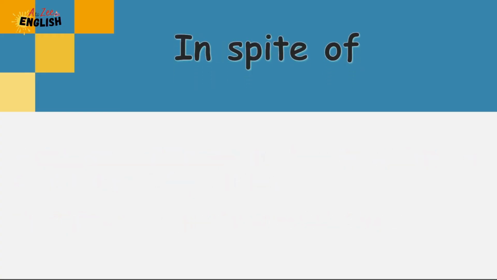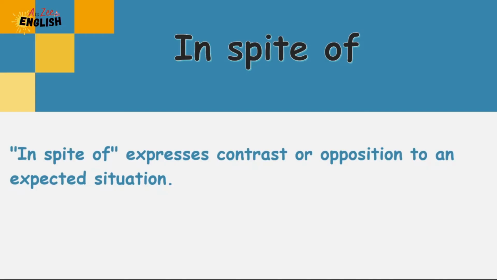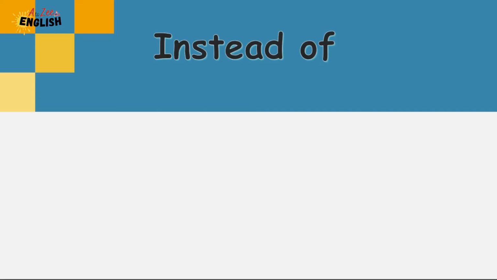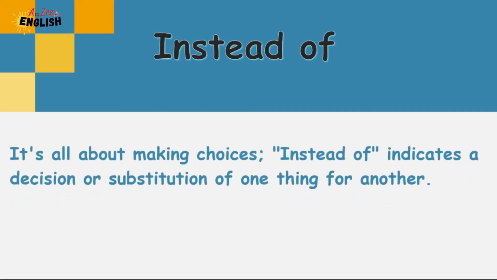In spite of. In spite of expresses contrast or opposition to an expected situation. For example, in spite of the rain, they decided to go for a picnic. Instead of. It's all about making choices. Instead of indicates a decision or substitution of one thing for another. For example, she chose tea instead of coffee.